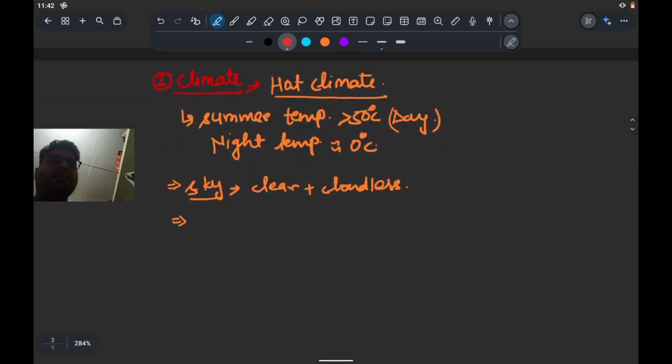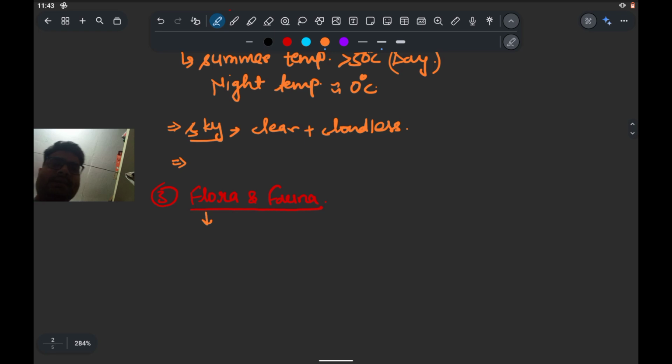If we see the third point, it's the flora and fauna. Because the rainfall is less here, and because of the absence of much rainfall and the less availability of water, जो plants होते हैं वो these are not possible to grow here.